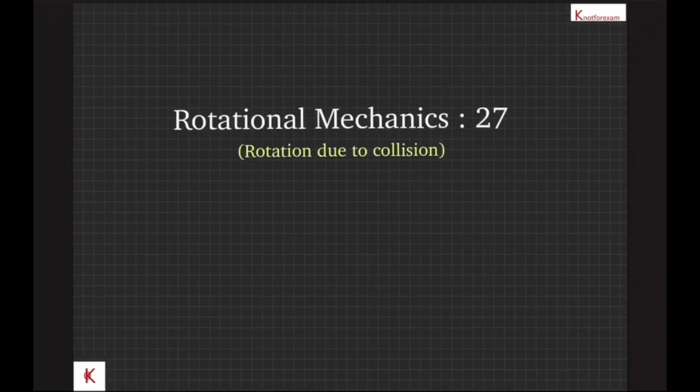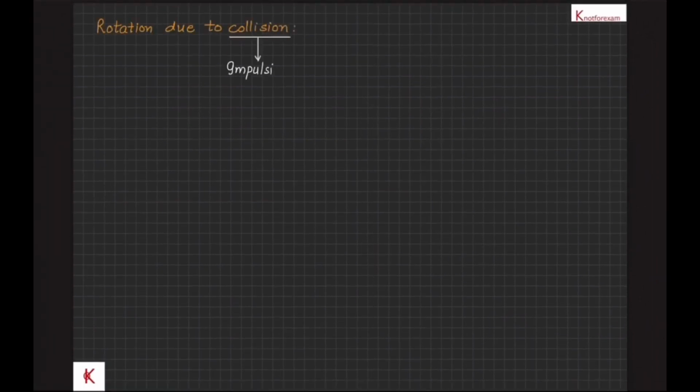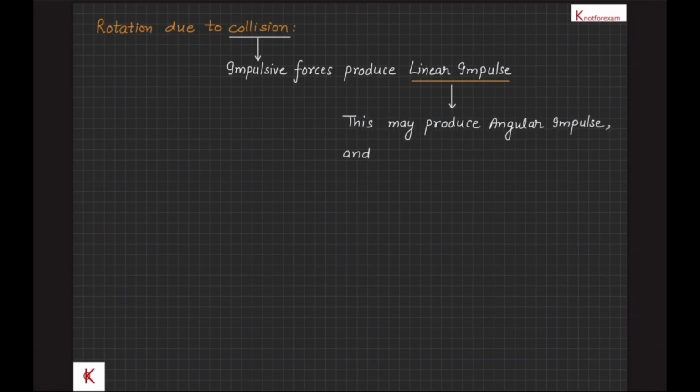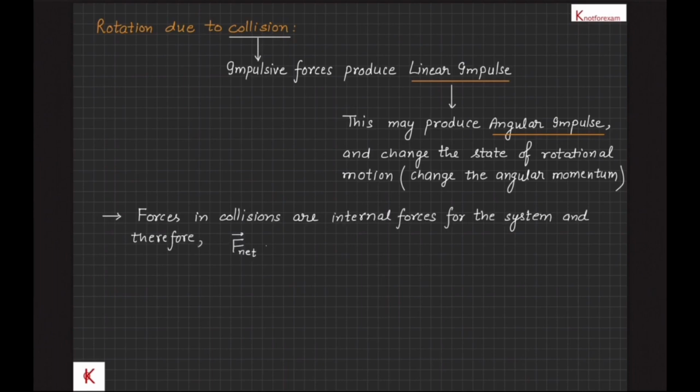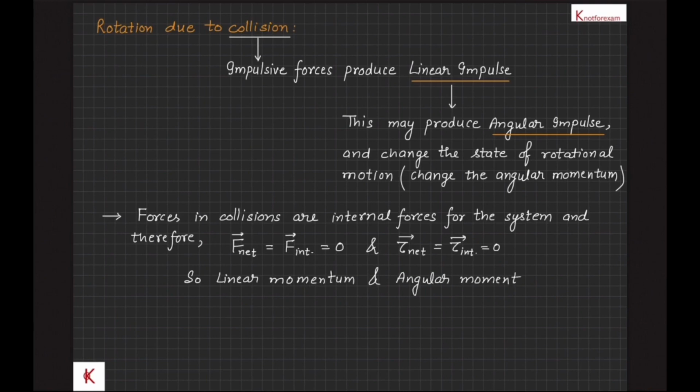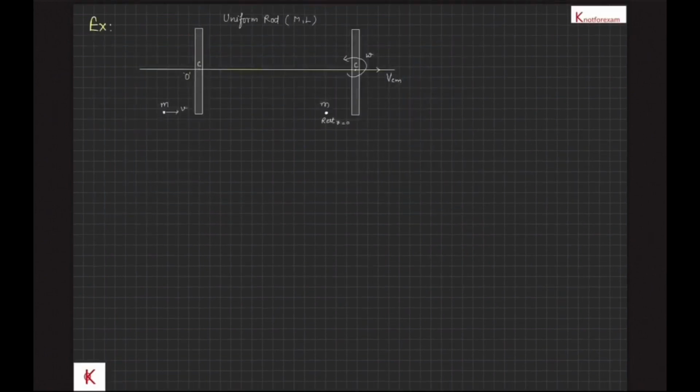We are going to discuss rotation of a rigid body due to forces involved in collision. Impulsive forces during collision produce linear impulse, and this may produce angular impulse and change the state of rotational motion or change the angular momentum. Also, forces in collision are internal forces for the system, and if external forces are comparatively very weak, then the net force on the system is the net internal force, that will be 0. Also, net torque is equal to net internal torque, which is 0. So, linear momentum and angular momentum will be conserved. Let's see the following examples related with the above discussion.